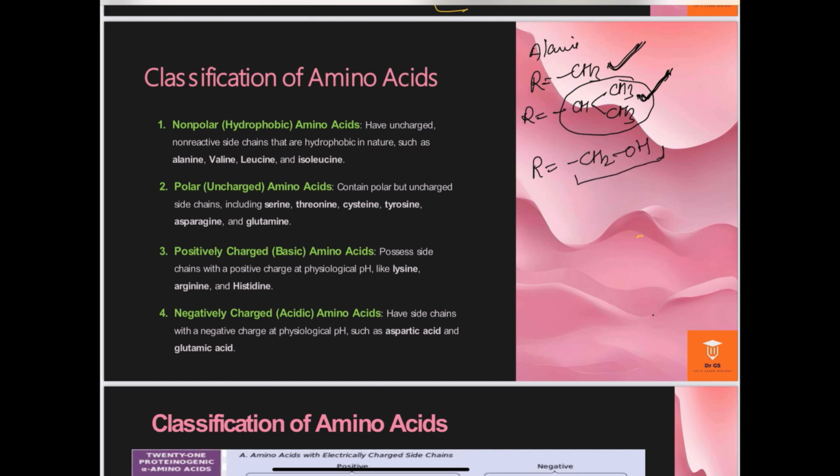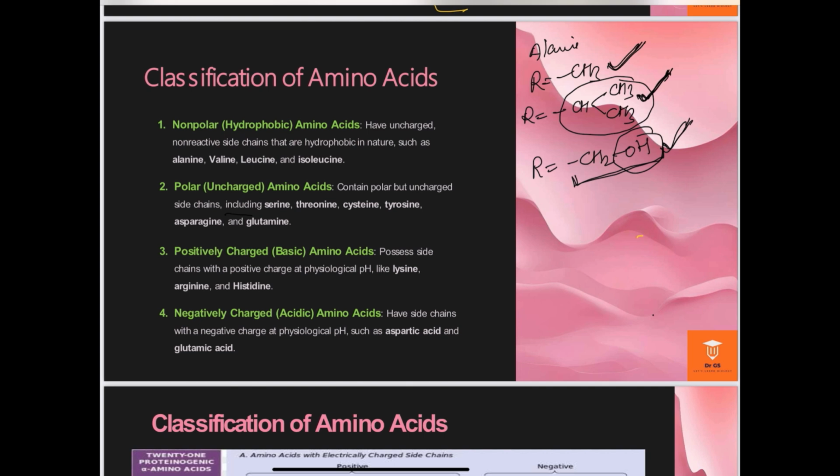This is the serine, the side chain of the serine. In the serine, there is no positive or negative charge in the alkyl group, but due to the presence of this OH group, hydroxyl group, this amino acid shows polarity. It is also asked in the examination: write the name of the amino acid having an uncharged alkyl group but showing polarity. And these are the examples you can see in the second category: serine, threonine, cysteine, tyrosine and so on.